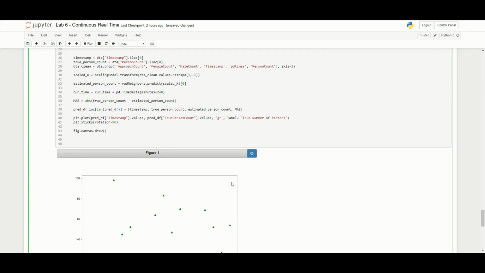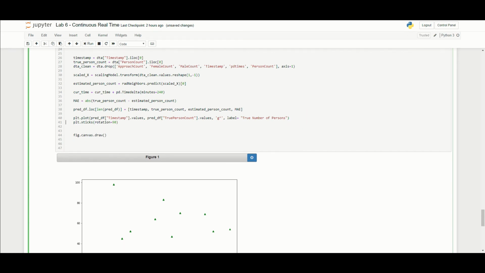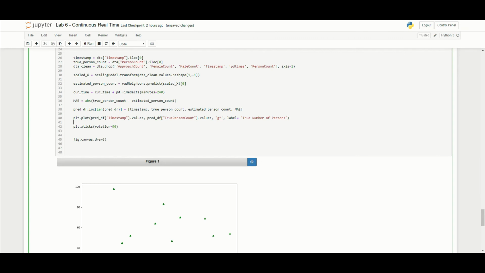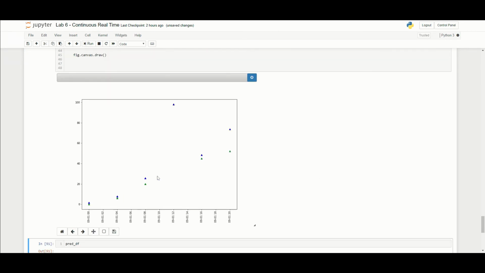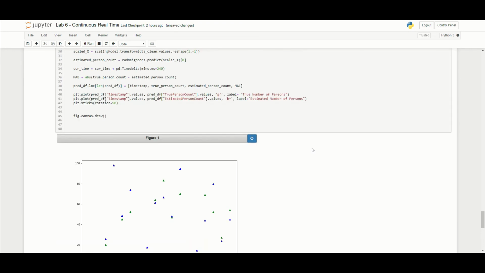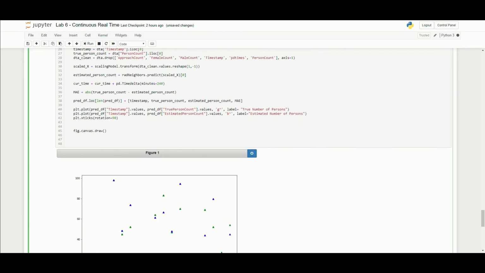We now want to compare this true number of persons to our estimates. So let's go ahead and add another plot. So we'll do plt.plot. And you can start to see our estimates in blue versus the truth in green. So the difference between these two at each time step gives you an idea of how much error there is. And then finally, we'll go ahead and add in